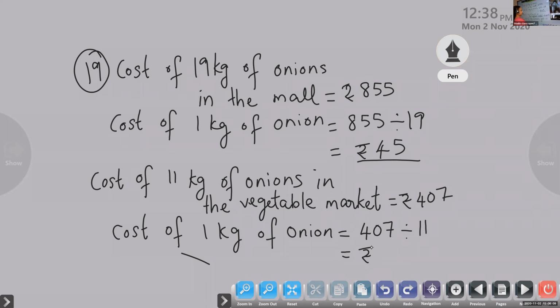Many children finish. Some children don't want to do the calculation, they will wait. That's why I'm giving a little more time.